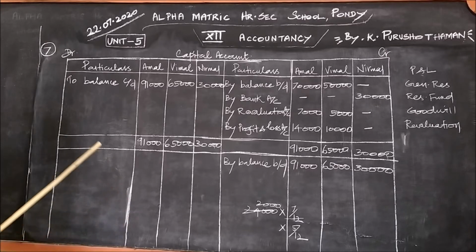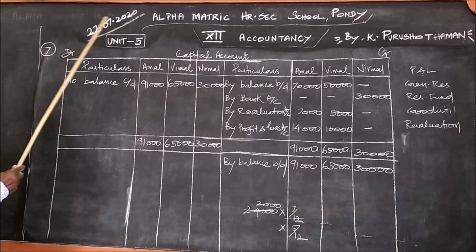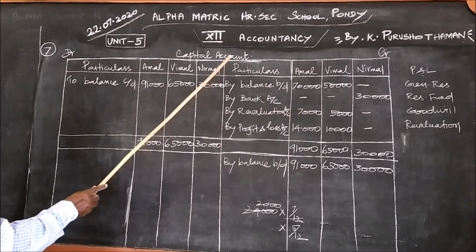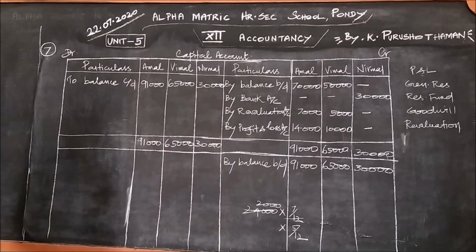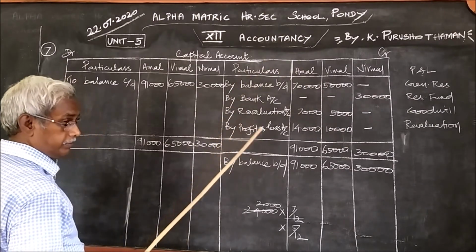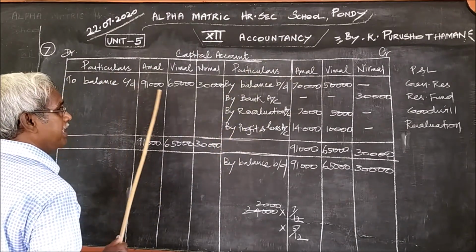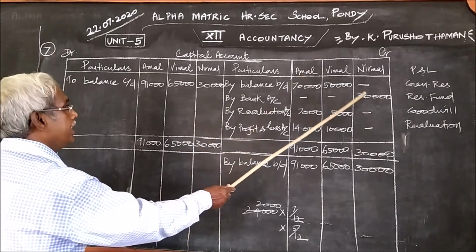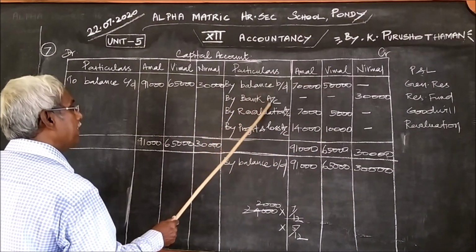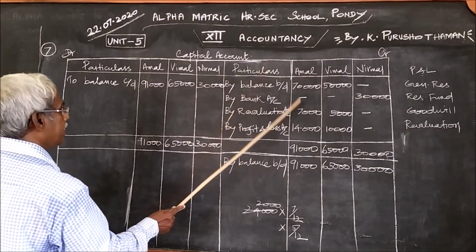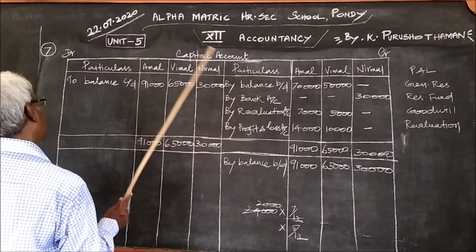And the next second part under this question number 7 is the capital account. In the capital account, the first entry on the credit side is the capital of the existing partner, by balance brought down. And a new partner is admitted. What he is supposed to bring into the partnership, 30,000, should be written as by bank account. And if there is any revaluation profit, we write it on the credit side, and if there is any loss, on the debit side.